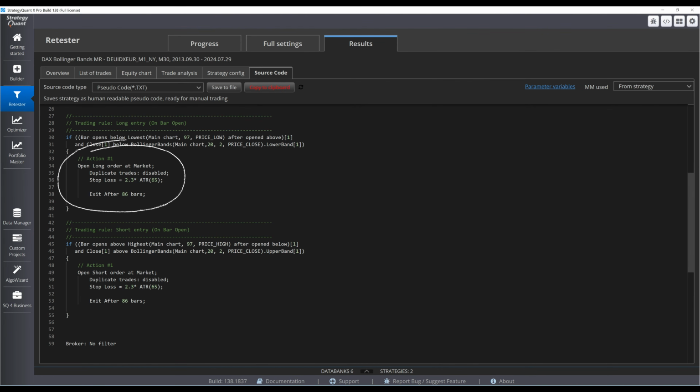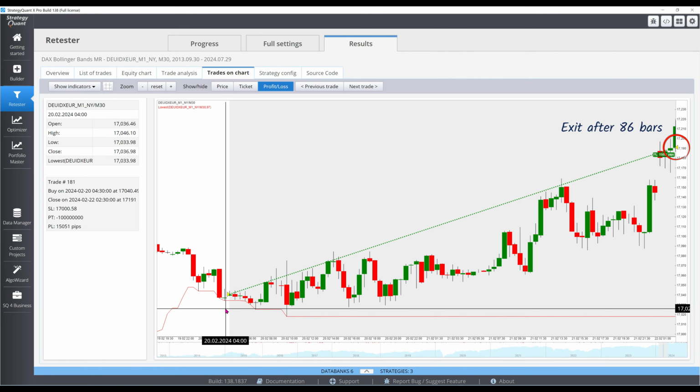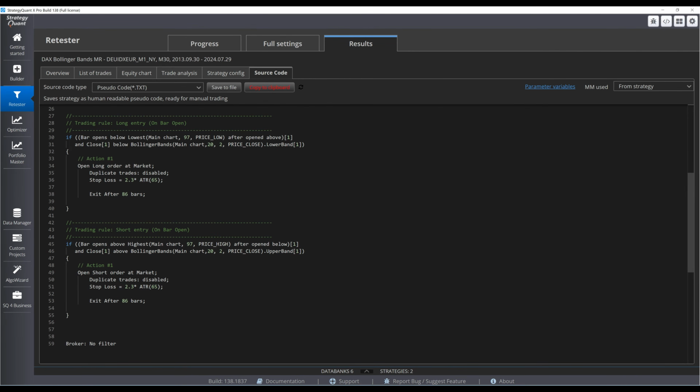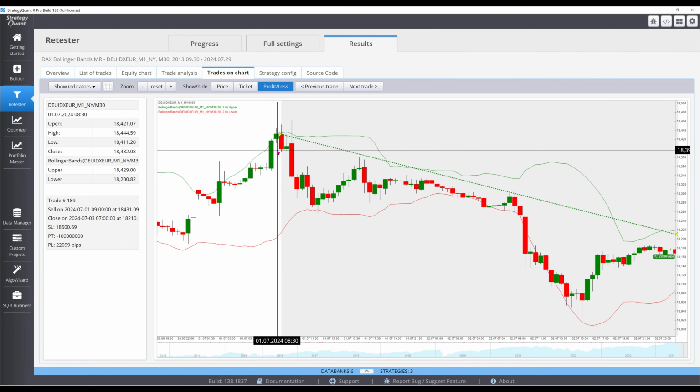A tight 2.3 ATR stop loss was added, together with an 86 bar time stop, which takes care of profitable trades, like the one shown here. Shorts are flipped, with the close above the upper Bollinger Band and a crossing above of the highest high over 97 periods.